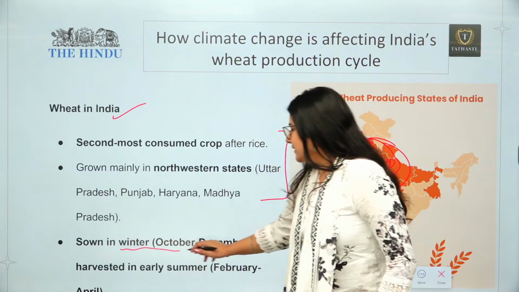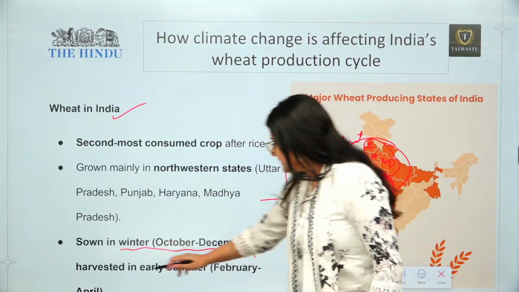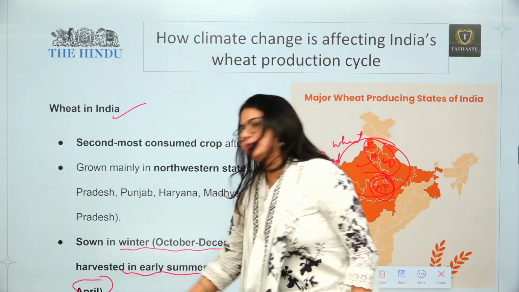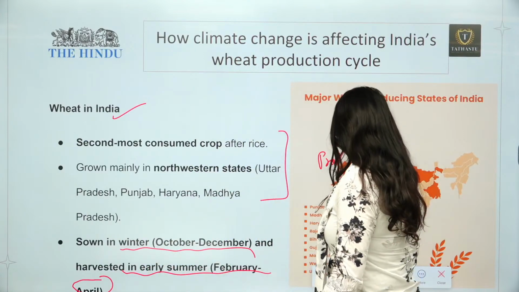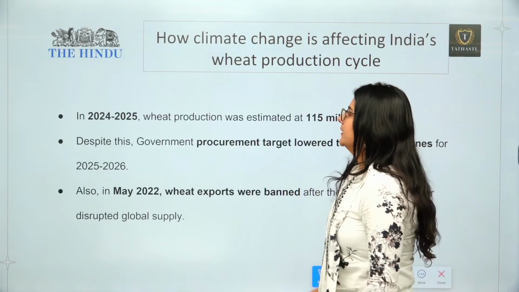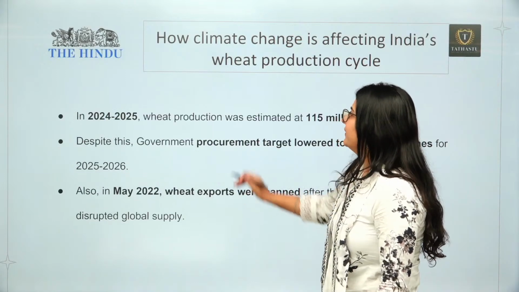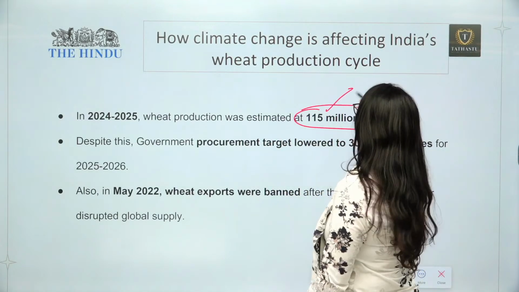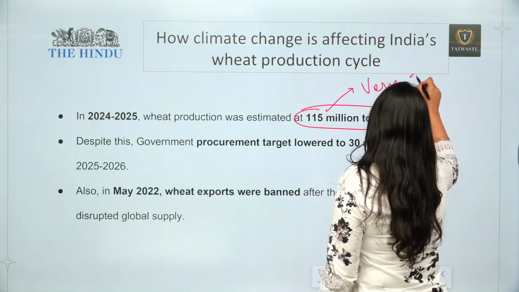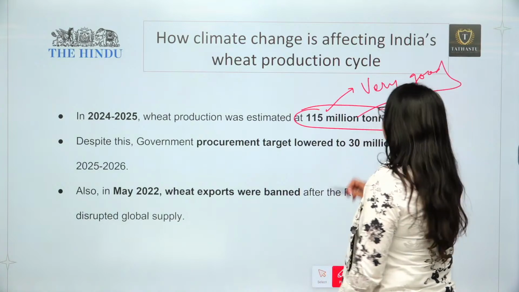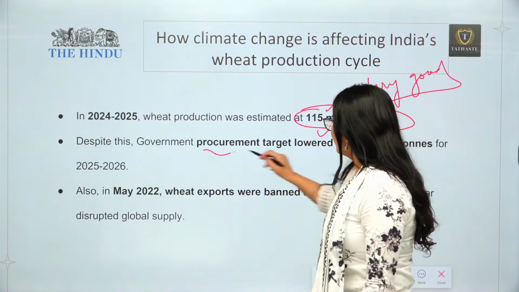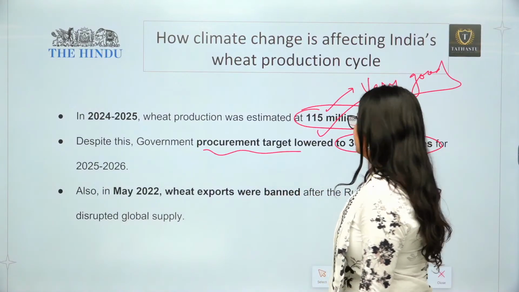It is sown in winter, during October to December, and it is harvested in early summer, from February to April, when Baisakhi is there. In 2024-25, wheat production was estimated at 115 million tons, which is a very good prediction, and we can actually get this much wheat. That's why the procurement target was lowered to 30 million tons.